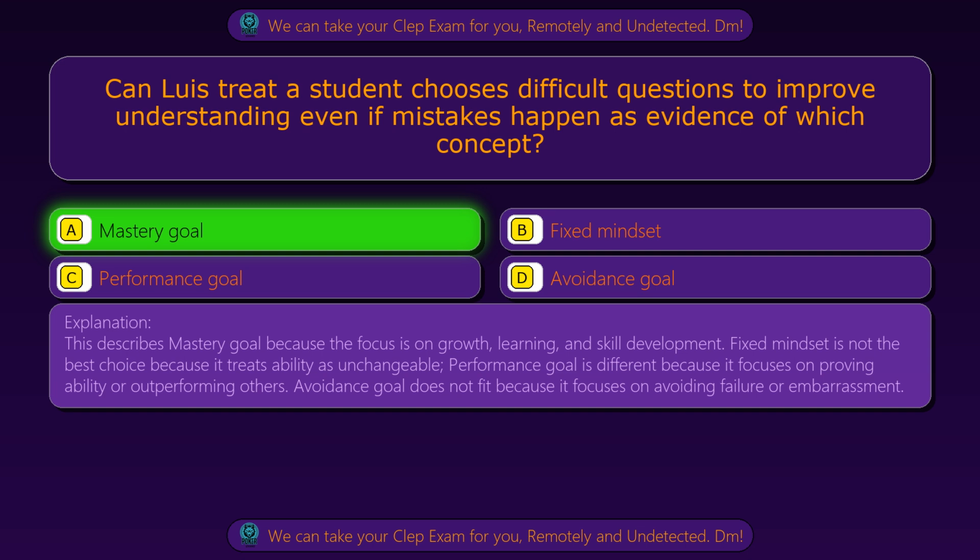Fixed mindset is not the best choice because it treats ability as unchangeable. Performance goal is different because it focuses on proving ability or outperforming others. Avoidance goal does not fit because it focuses on avoiding failure or embarrassment.